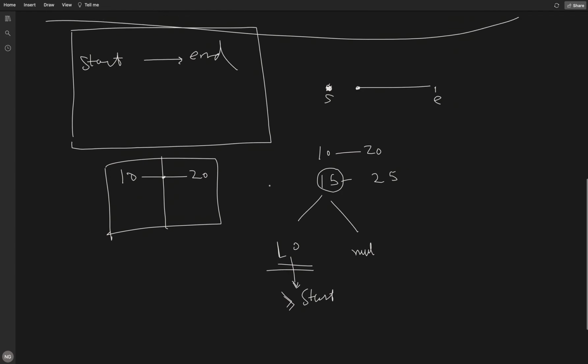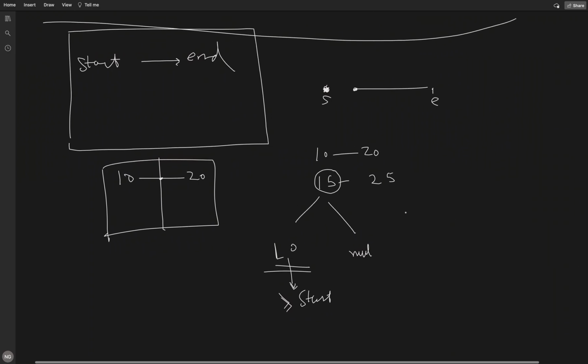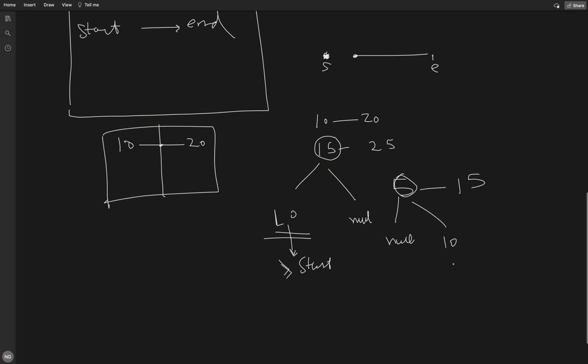Let's say we get another interval after that, and I am adding 5 to 15. So now for 5 the floor key will be null while the ceiling key will be 10. Now again we need to apply the same condition.